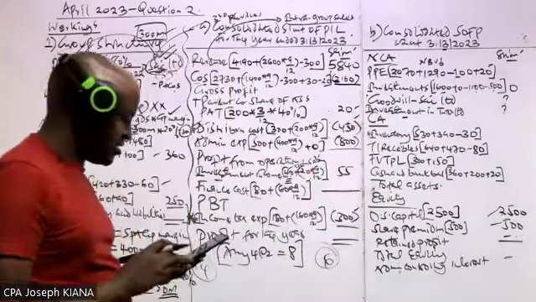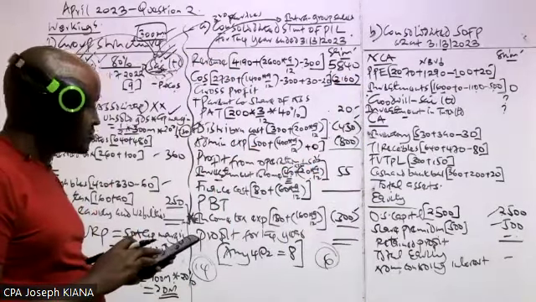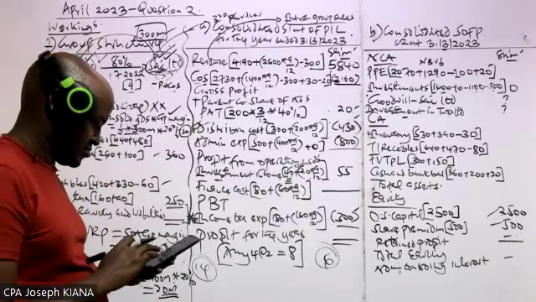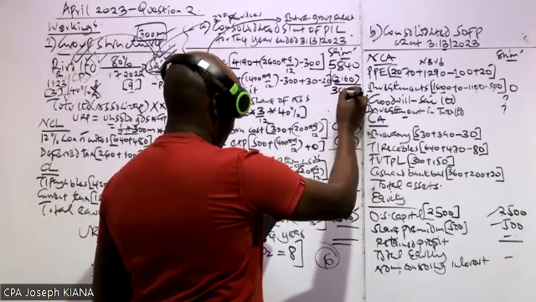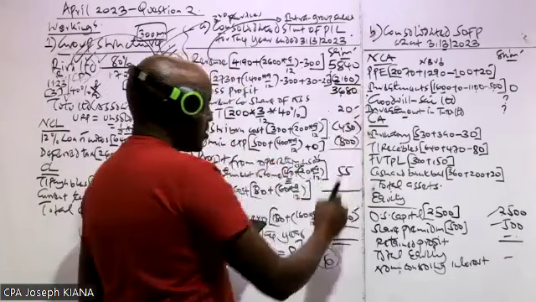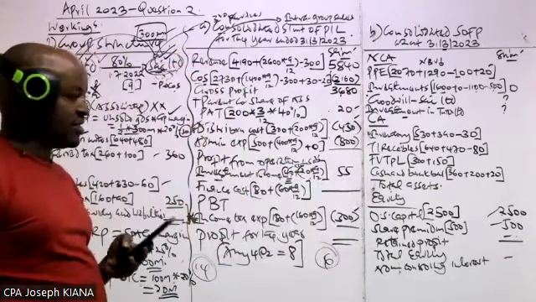Is that what you're getting? Cost of sales, are you getting 2160?